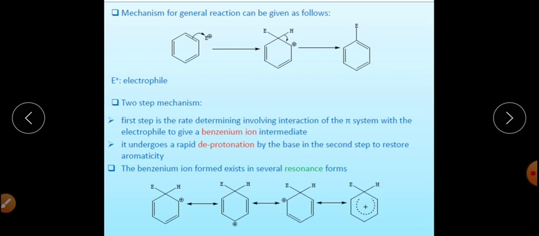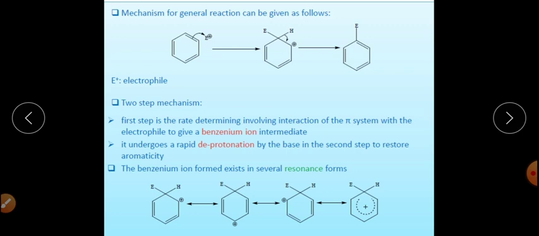So if we have benzene reacting with any electrophile, and in the second case we have deuterated benzene, meaning all the hydrogens of the benzene are replaced with deuterium, reacting with the electrophile, at that time there will be no isotope effect, because the carbon-hydrogen or carbon-deuterium bond is not broken in the rate determining step.